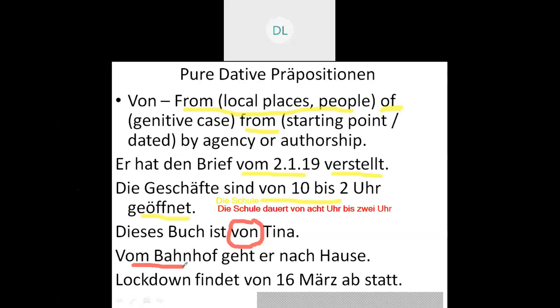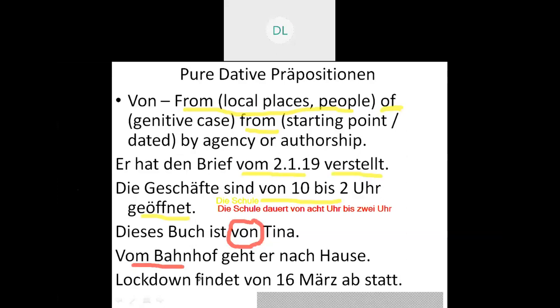So vom Bahnhof geht er nach Hause. I might put it that is von der Schule geht er zur Musikklasse. That is, from the school he goes to music class. So what will be that? Von plus dative. So von der Schule, from the school he goes to the music class. So again there also you will be using von.